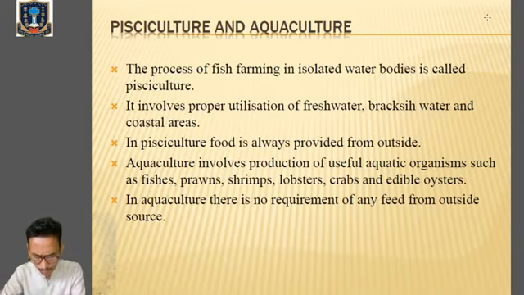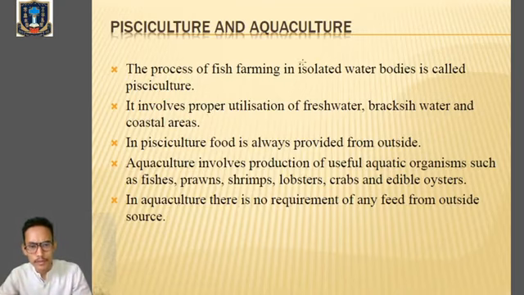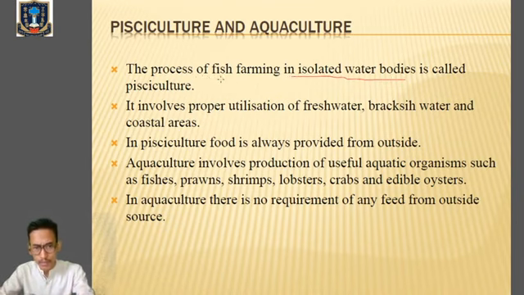We have to go through the difference between pisciculture and aquaculture also. When the process of fish farming is done in an isolated water body, it is called pisciculture. Clear?